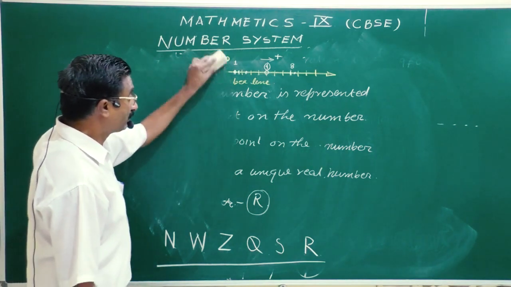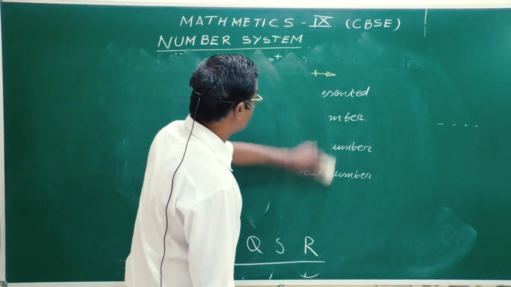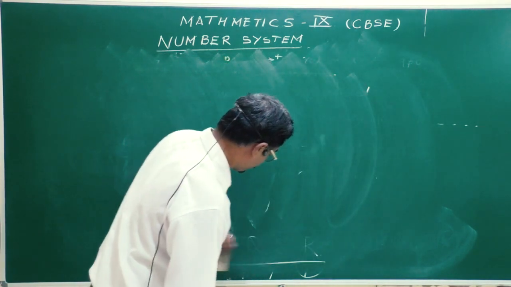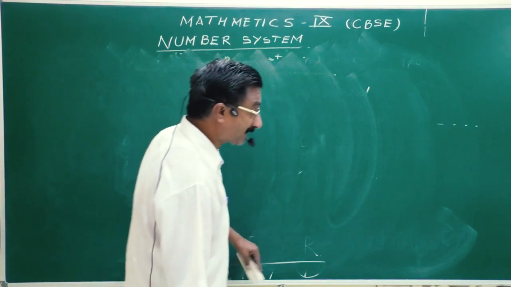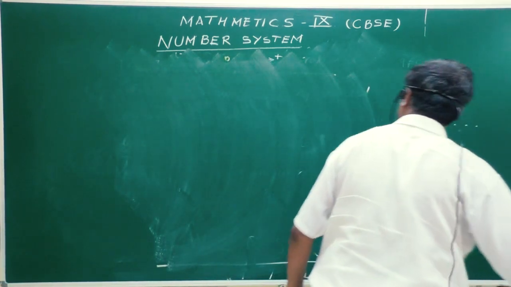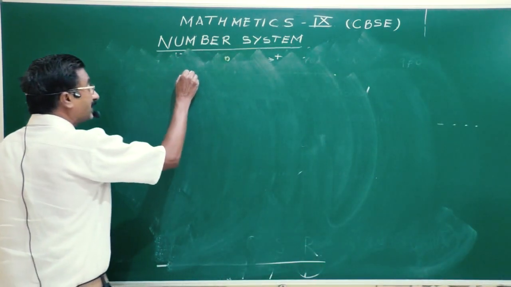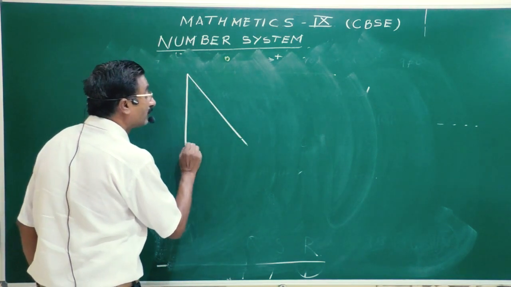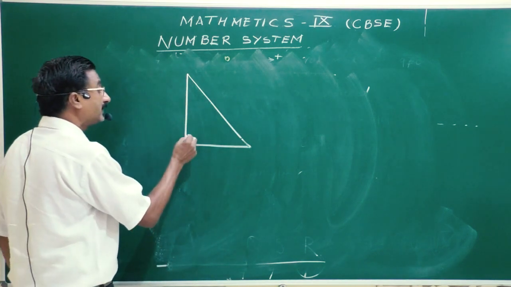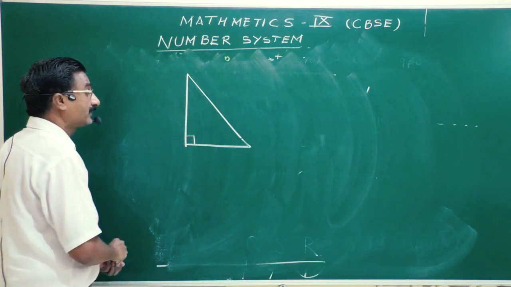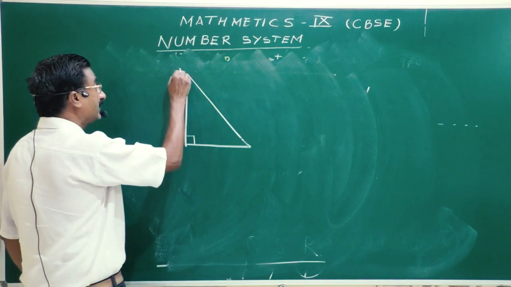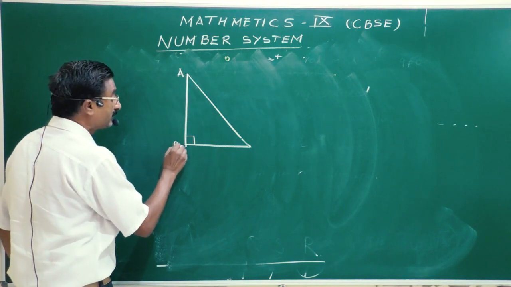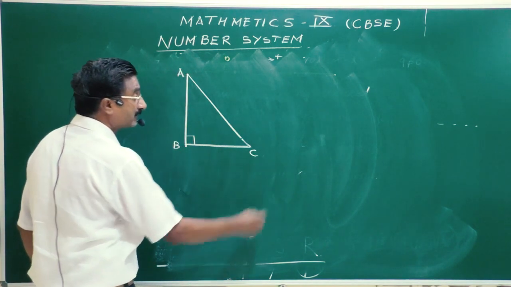So Pythagoras theorem says that in a right angle triangle, meaning one of the angles of the triangle is 90 degrees, say this is A, the vertex is B, and this is C.